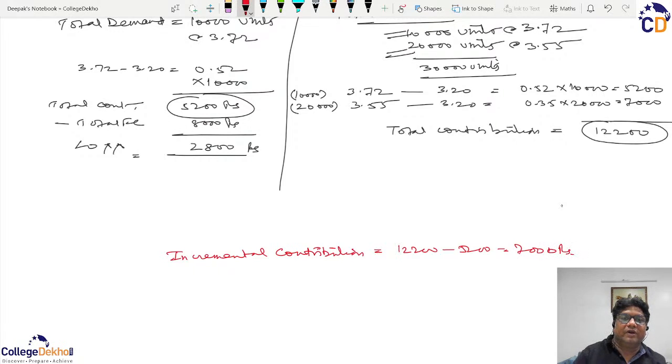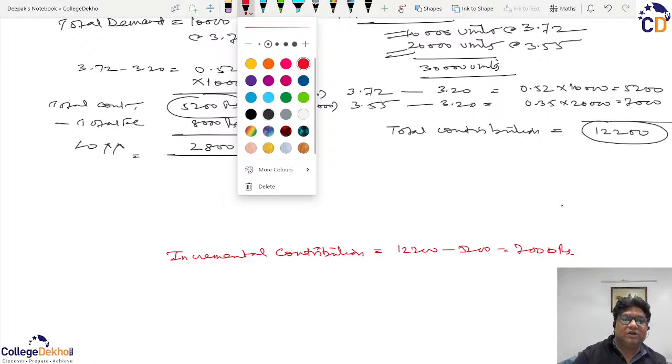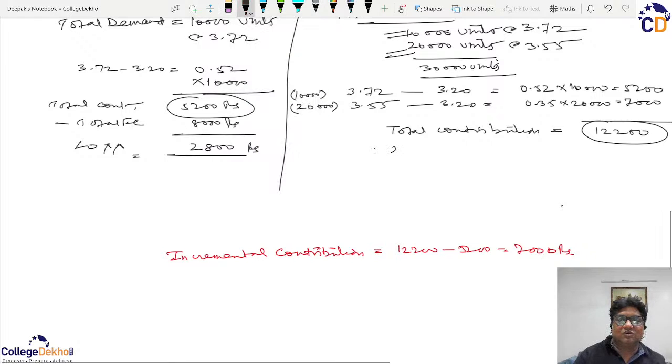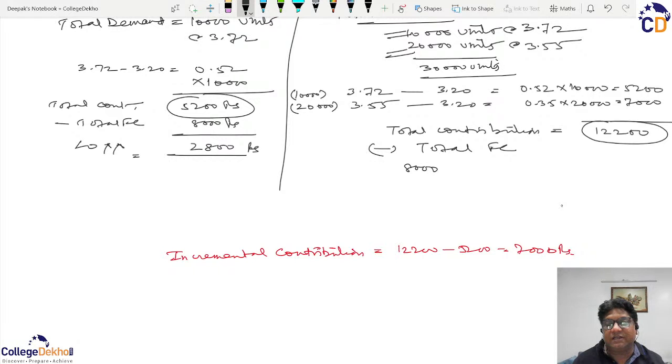But from here we will have to deduct the fixed costs. So the total fixed cost, which was earlier 8,000, increases by 10% for every 10,000 increase. So if output goes from 10,000 to 20,000, it increases by 10%, and if it goes from 20,000 to 30,000, it again increases by 10%, that is, 20% in total.